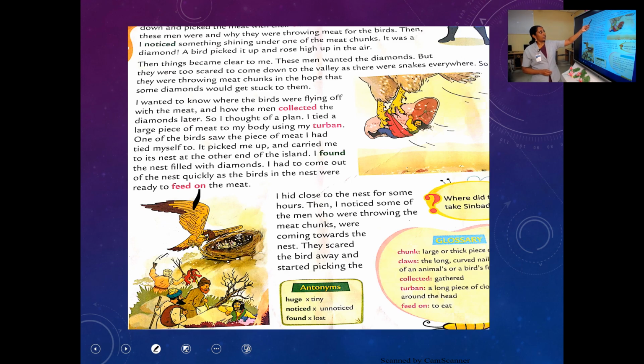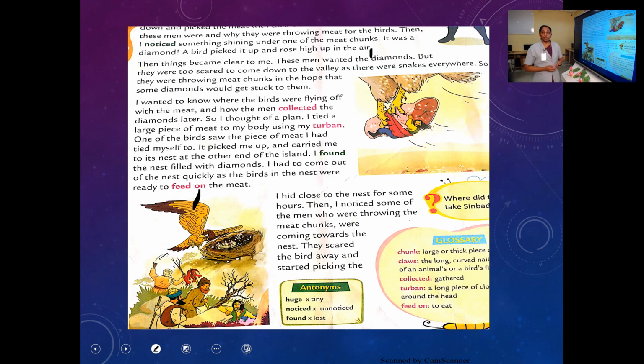I noticed something shining under one of the meat chunks. It was a diamond. A bird picked it up and rose high up in the air. This is the part where we stopped in the last class. We are continuing with the lesson.